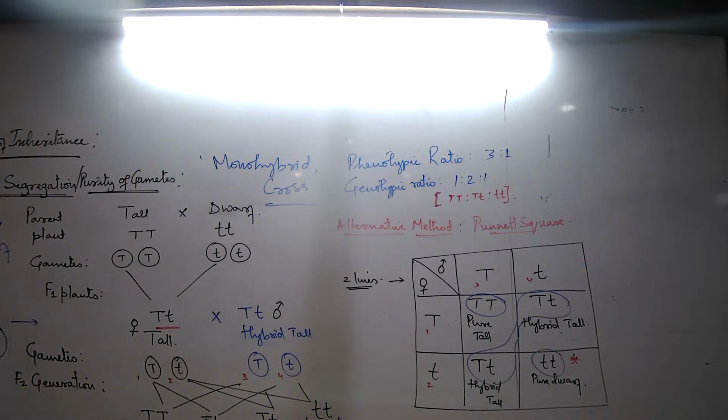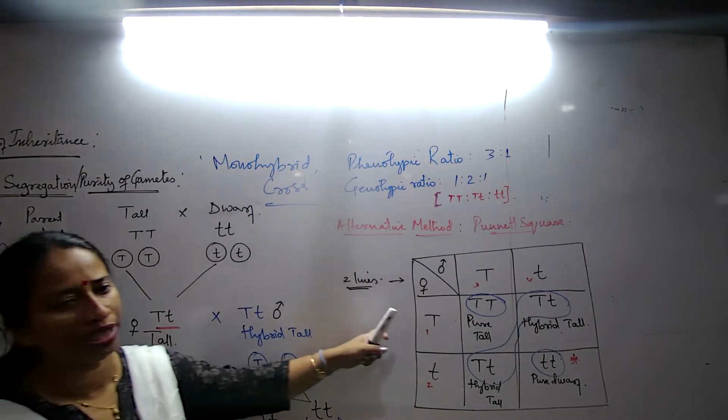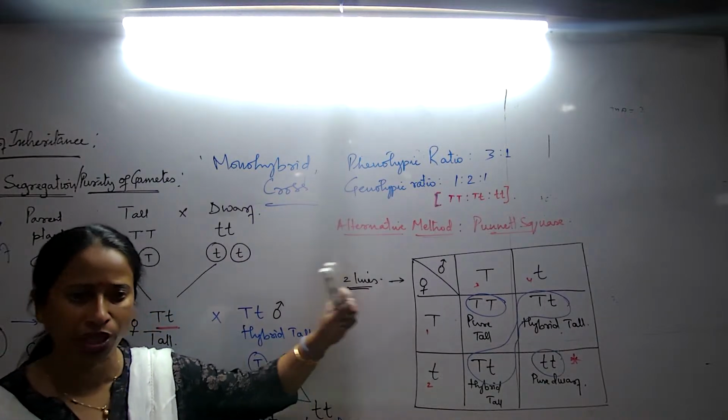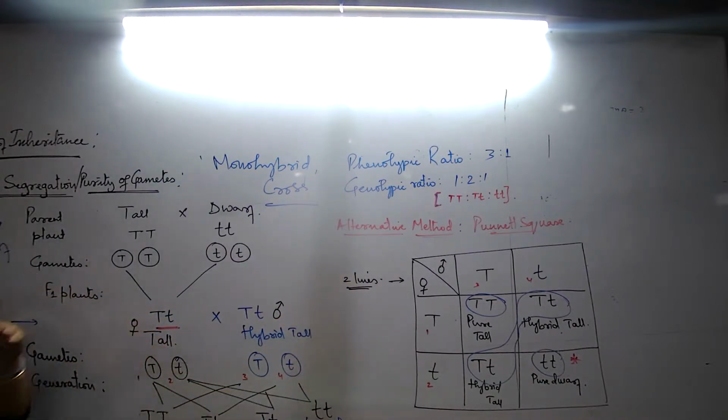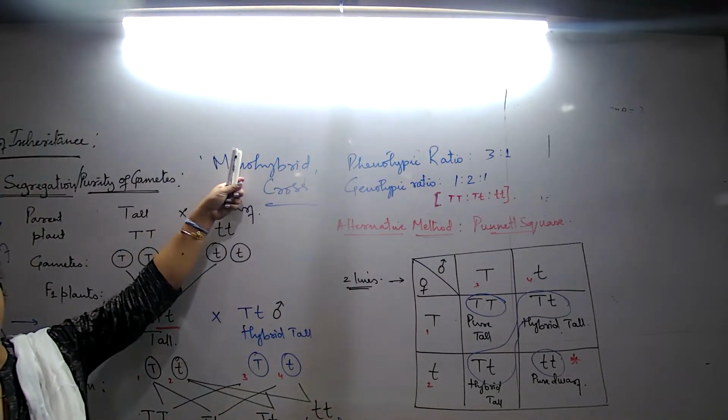Clear? Now this is called the Punnett square. Will the ratio be different? No, the ratio will remain the same. Whether I do it the crisscross way or the tabular way, that is the Punnett square way, the ratio remains the same. It is only a different way of representing, only that much. Clear? Now monohybrid cross, what did I tell you?